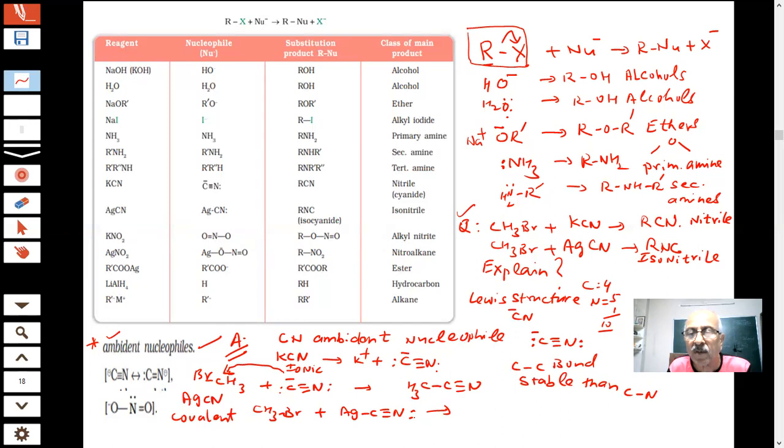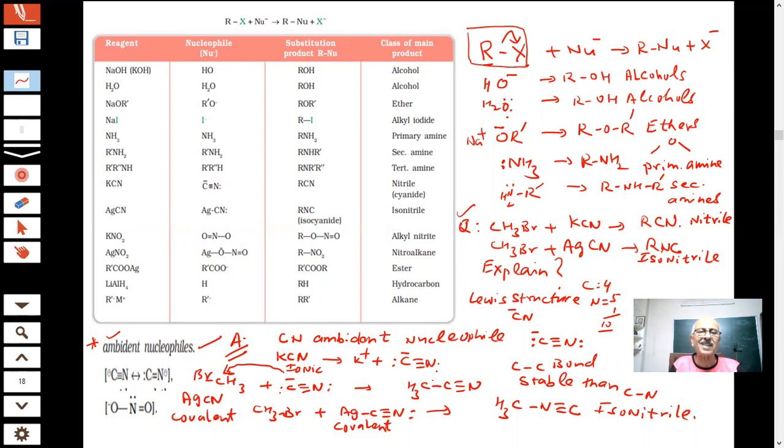The bond is not breaking, it is covalent, ठीक है? Carbon is not available, so this lone pair will attack this carbon, and the result will be CH3N triple bond C. This is called nitrile and this is called isonitrile. Got the answer?